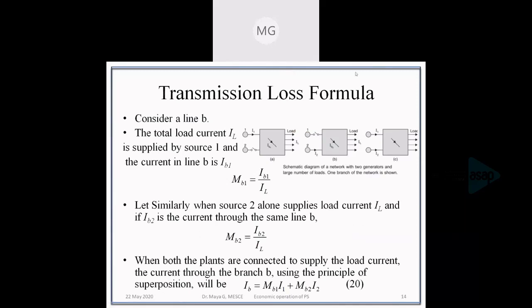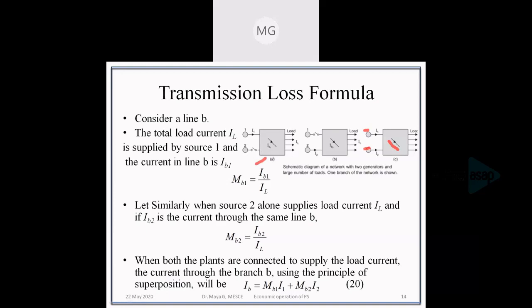In this particular network, I'll consider just one transmission line, say transmission line B. In this network, there are two units, unit number 1 and unit number 2. For the time being, let us consider that only unit 1 is meeting the load. Okay. Only unit 1 is meeting the load. Unit 2 is kept open.